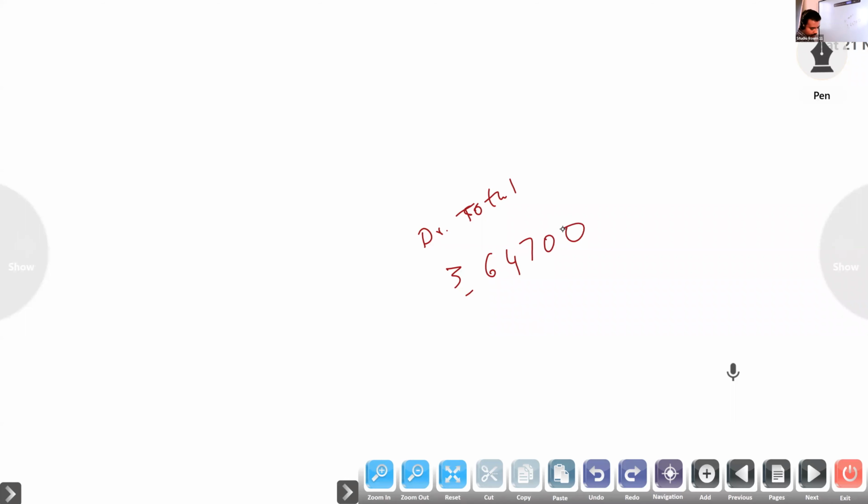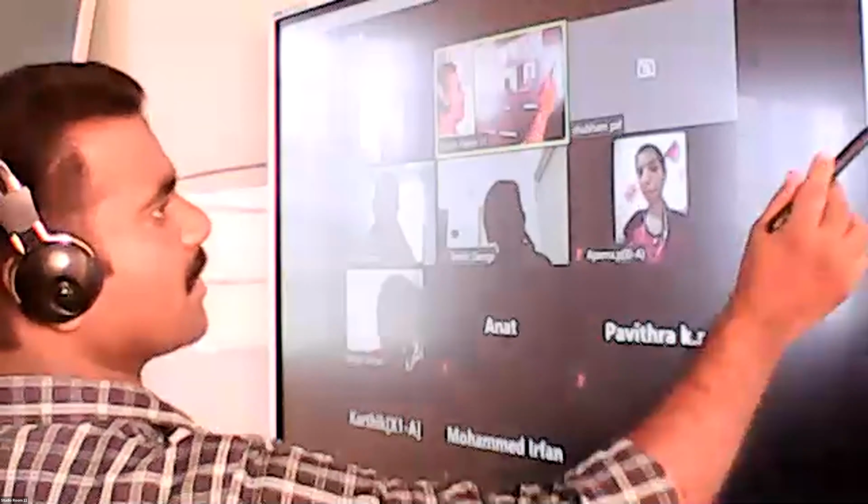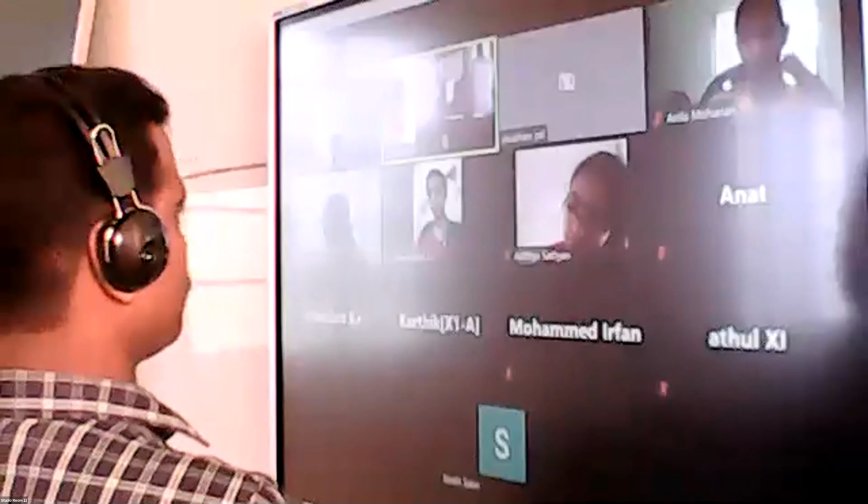If you calculate the credit side total, then you will get 3,43,370. Then the balance amount is 21,330.